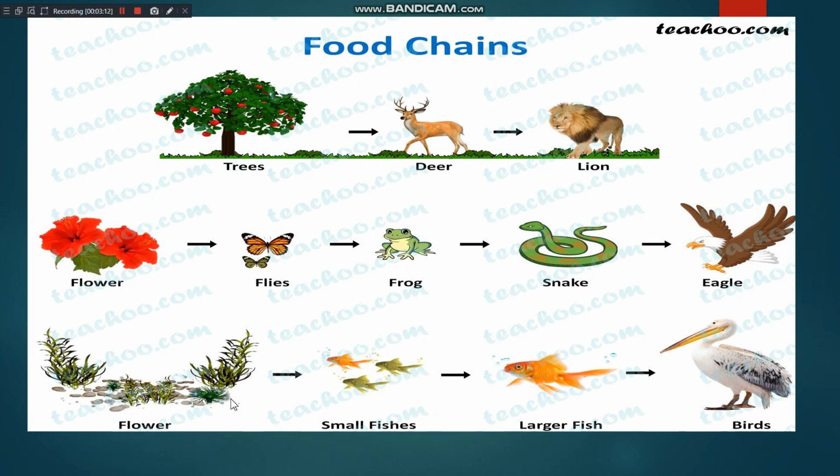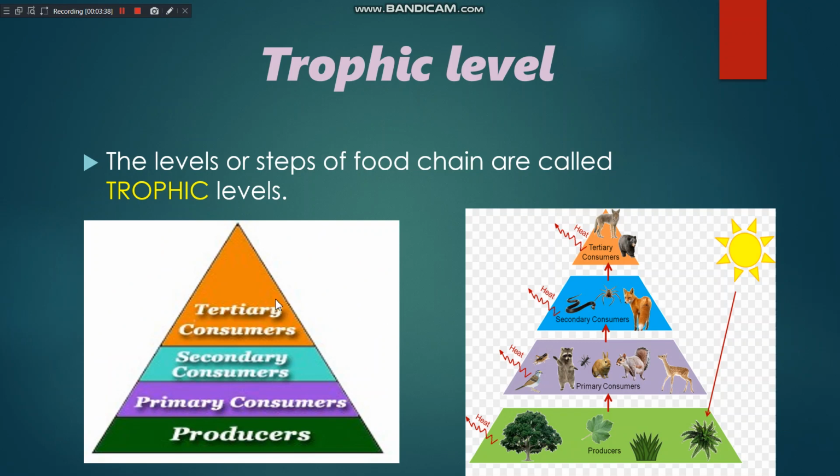So here also the food energy is transferred from one organism to another, from the plant to the organism feeding on the plant, then to the next. All these levels or steps are known as trophic levels. What is the meaning of trophic level? The levels or steps of a food chain are called trophic levels.